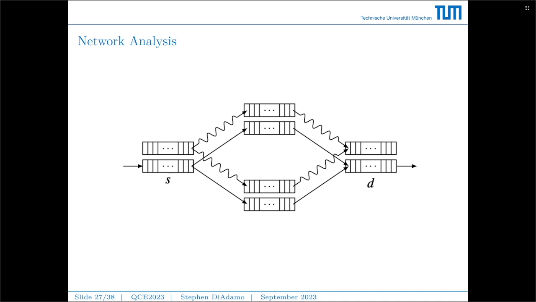The source has to make a decision to send messages to the top node or the bottom node. And the way we've defined the routing approach in this case is we use the route that has the most established entanglement at the time of transmission. The analysis we've performed is exactly the same as before. We vary the quality of the memories, and we vary the message arrival rates. And then we see how this network transmits messages from source to destination, and we analyze the throughput and error rates again.